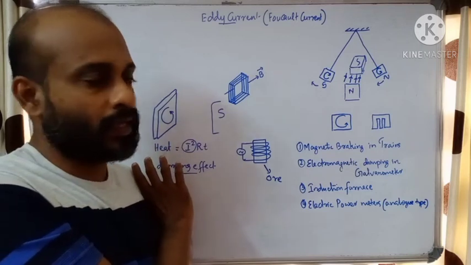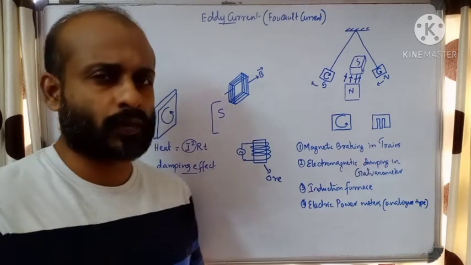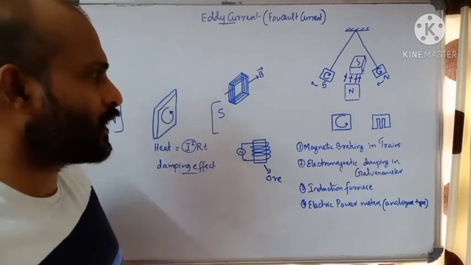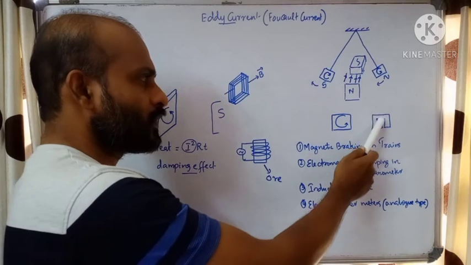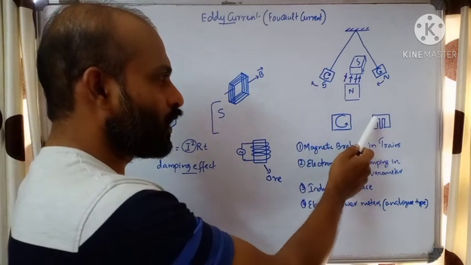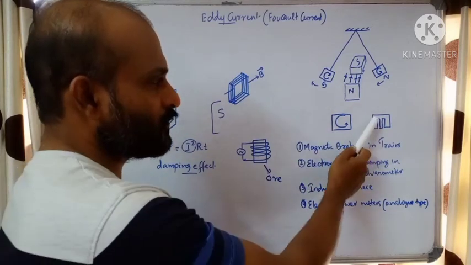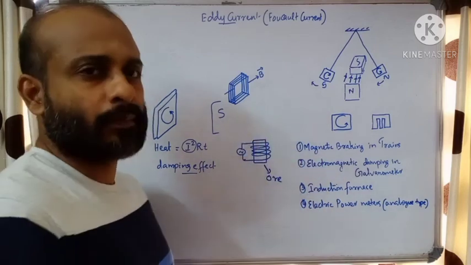What's the advantage? Parallel means eddy current will be less, or we can say there will be no eddy current produced. To reduce effective eddy current, metal pieces are split into small slots, thereby giving small areas. Through the small area, effectively there will not be any eddy current. We can reduce the effect of eddy current. It can also produce a damping effect.